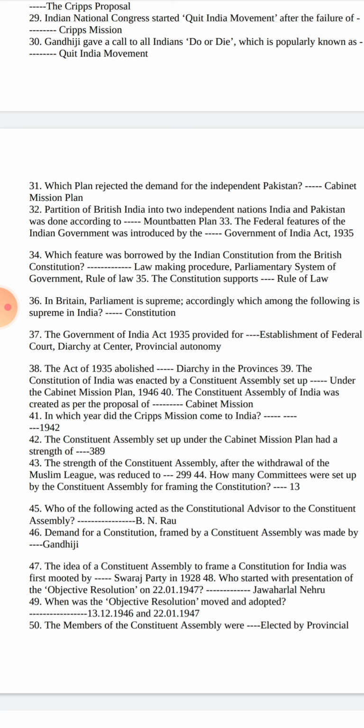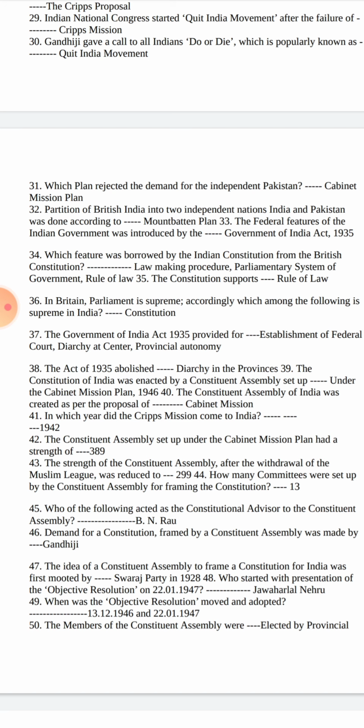How many committees were set up by the Constituent Assembly for framing the Constitution? 13. Who of the following acted as the constitutional advisor of the Constituent Assembly? B.N. Rao. The demand for a constitution framed by a Constituent Assembly was made by Gandhiji. The idea of a Constituent Assembly to frame a constitution for India was first mooted by the Swaraj Party in 1928.